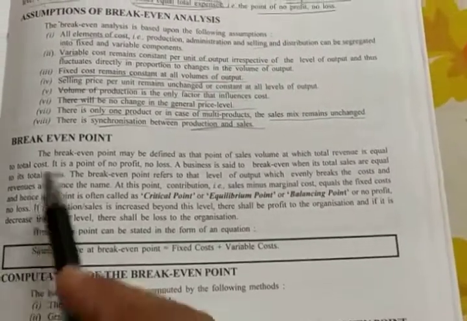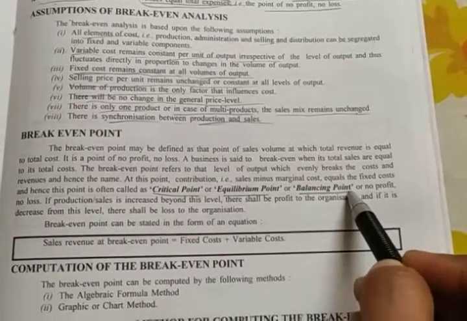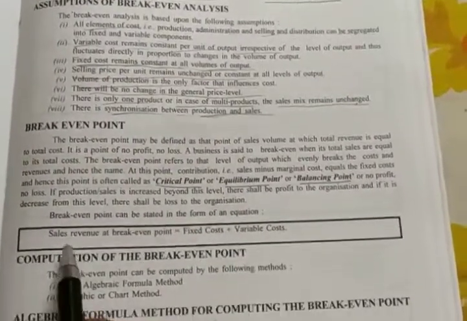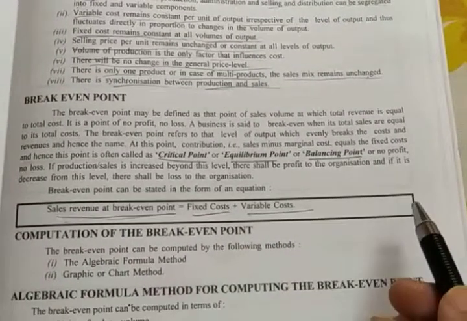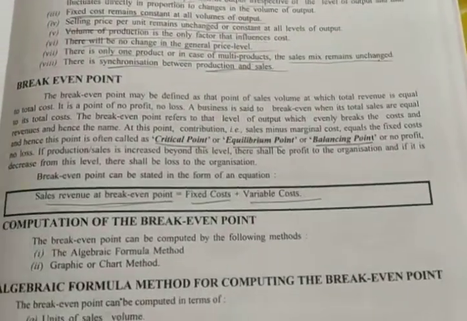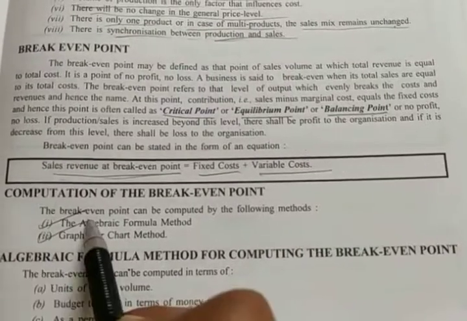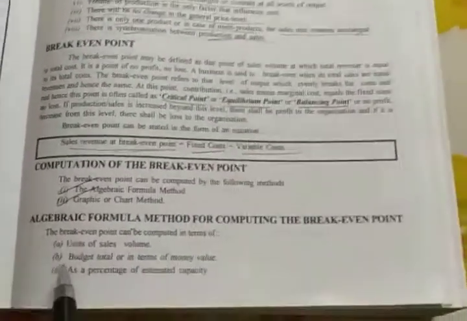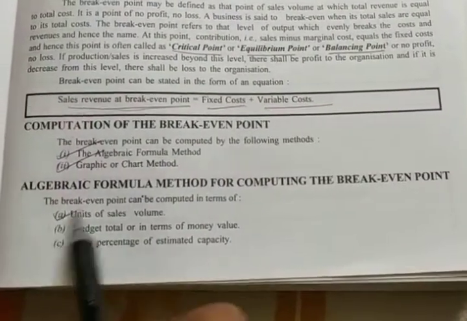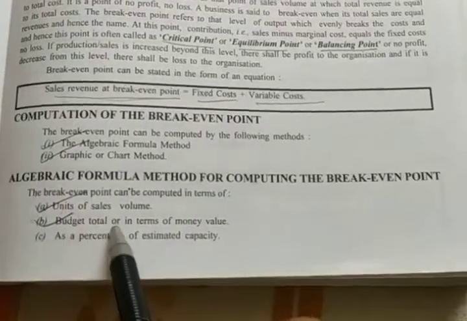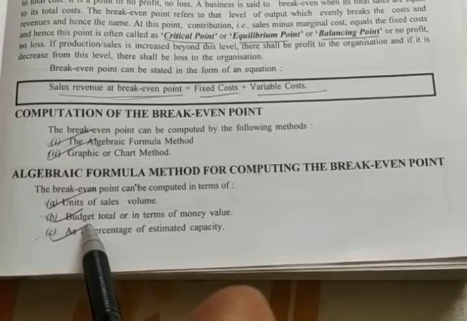There are some other names of break-even point, that is critical point, equilibrium point or balancing point. Sales revenue at break-even point, the formula is fixed cost plus variable cost. The break-even point can be calculated by two methods, that is the algebraic formula method and the graphical or chart method. The first one, algebraic formula method for computing the break-even point, is in terms of unit of sale volume, budget total or money value, as a percentage of estimated capacity.